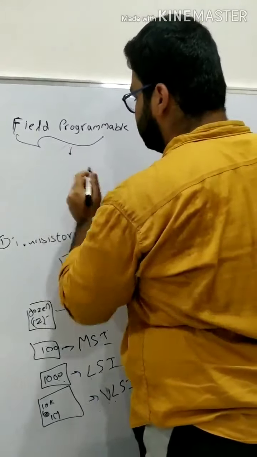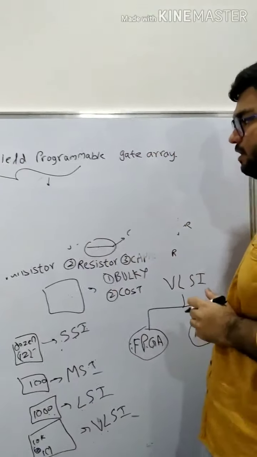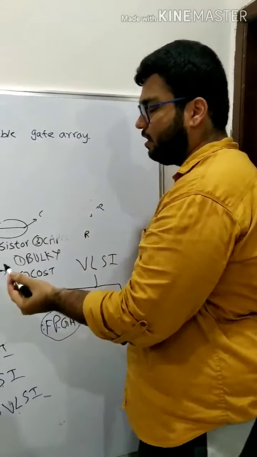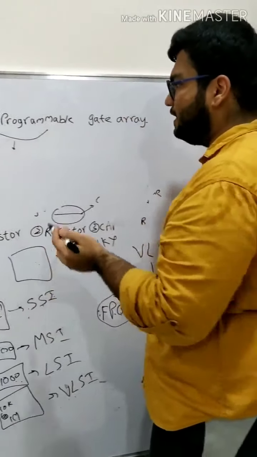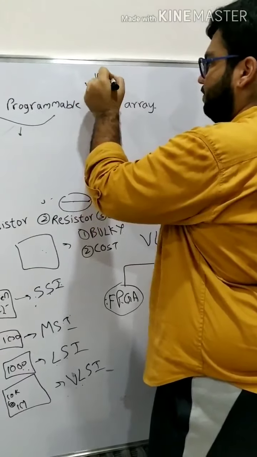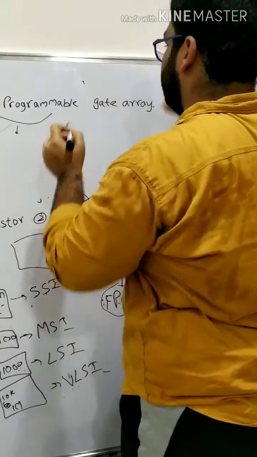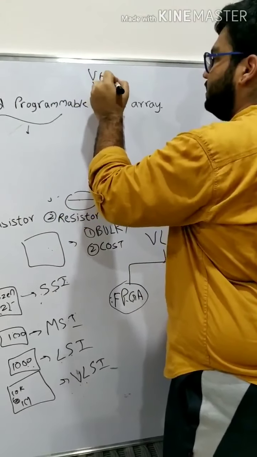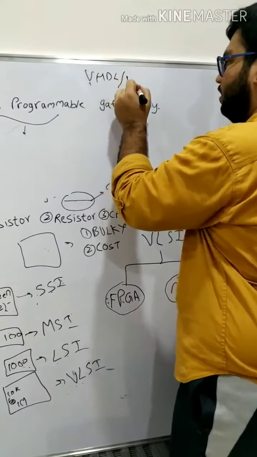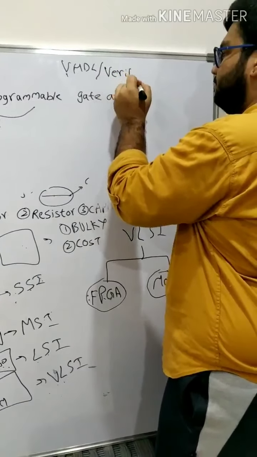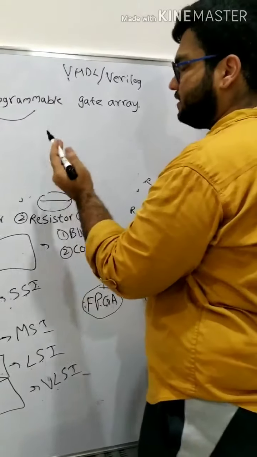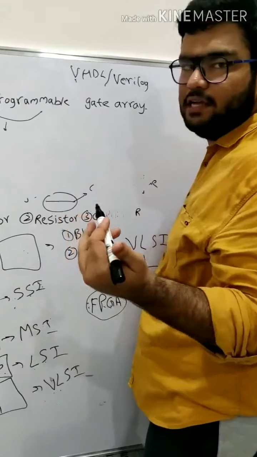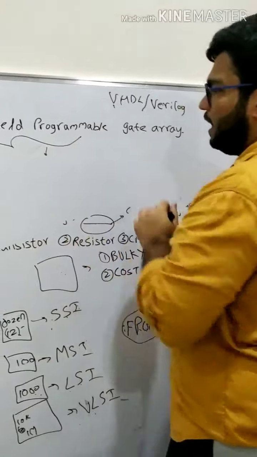So what is the meaning of field programmable? Field programmable is nothing but a designer can design his circuit in his own way. That is, if you know VLSI system design, that is VHDL or Verilog, you can design your own circuit. Designing a circuit in your own way is nothing but field programmable.